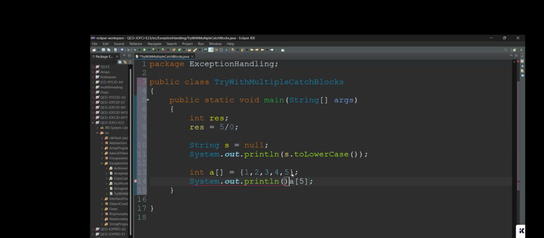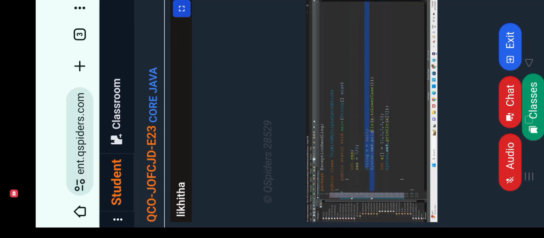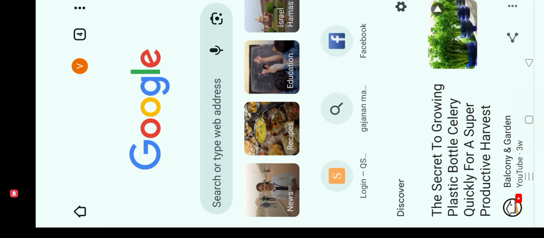So here, in try with multiple catch blocks, we shall take a minimum of 3 exceptions. We have an arithmetic exception, a null pointer exception, and an array index out of bounds exception. We shall take one more, a string index out of bounds exception. String str is equal to, we shall take the name Kumar or Kumari.